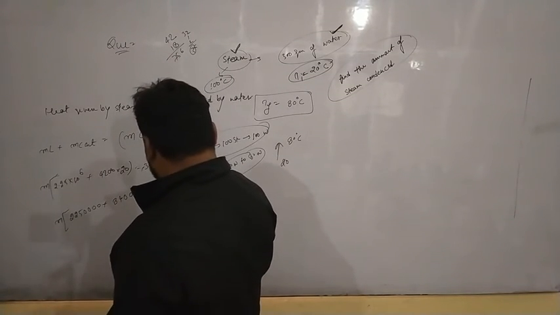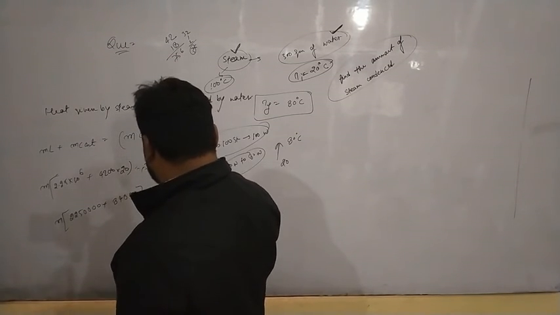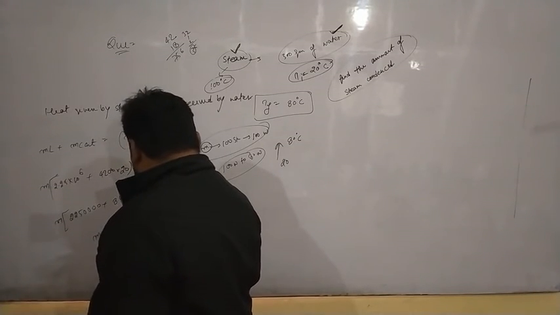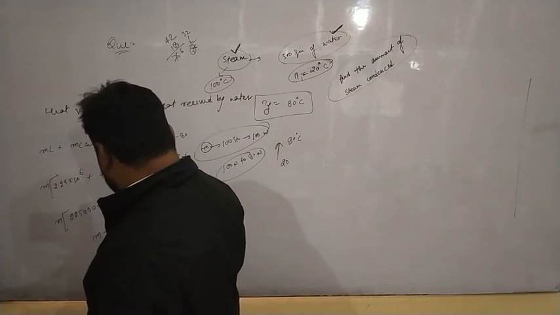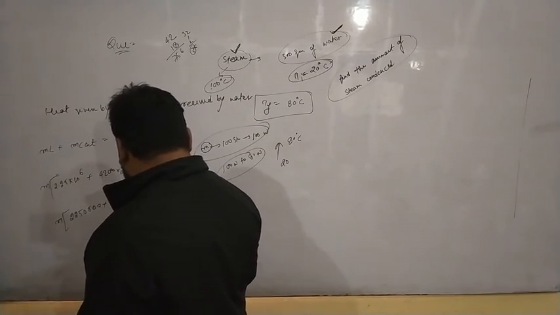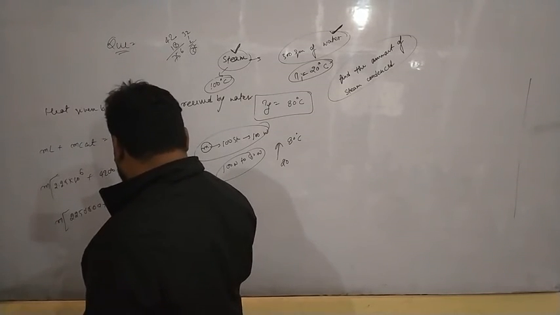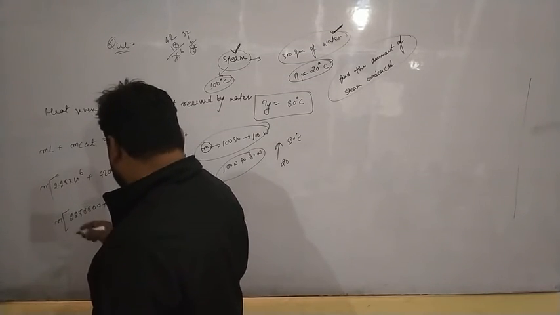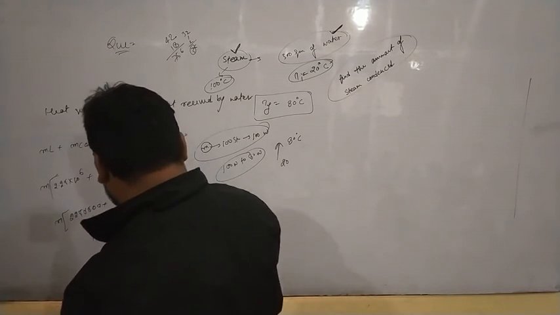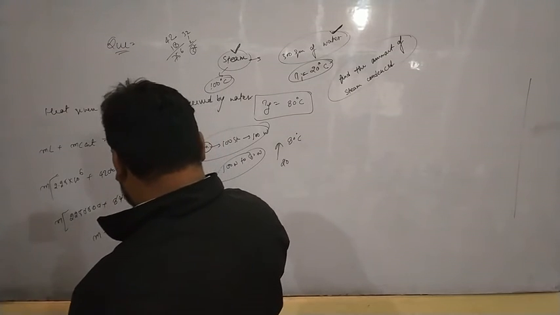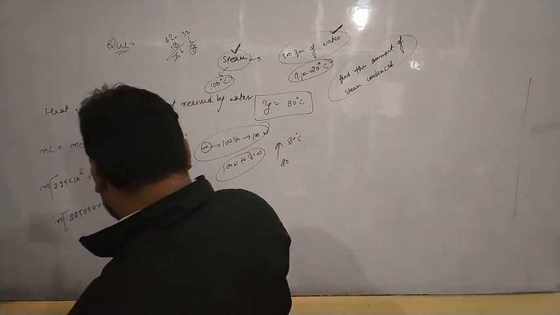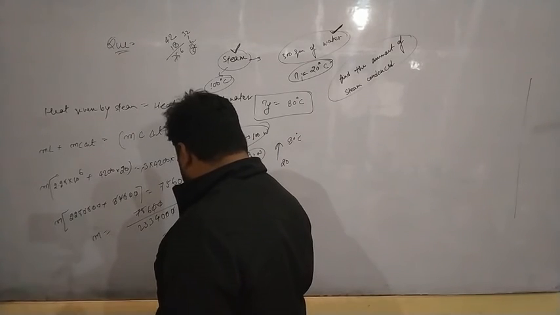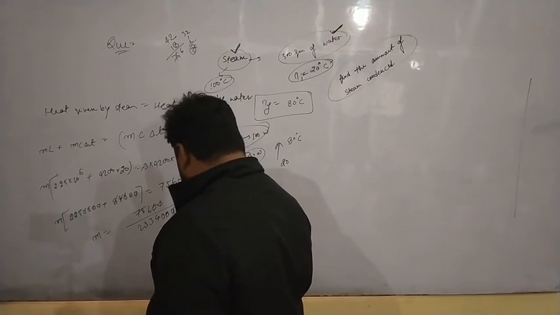So from here the mass will become 756 divided by 2 3 3 4 0.